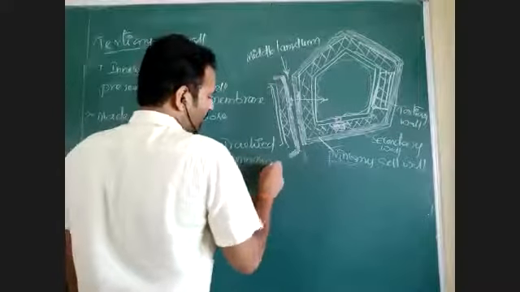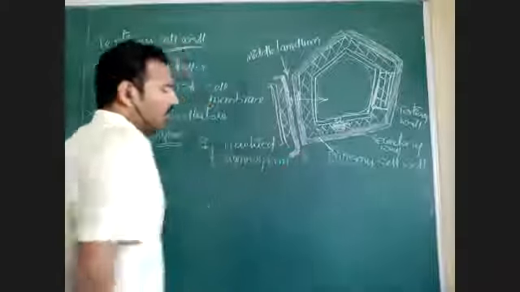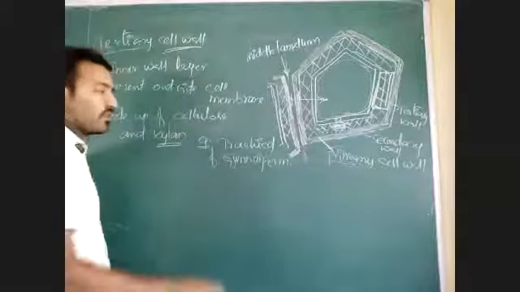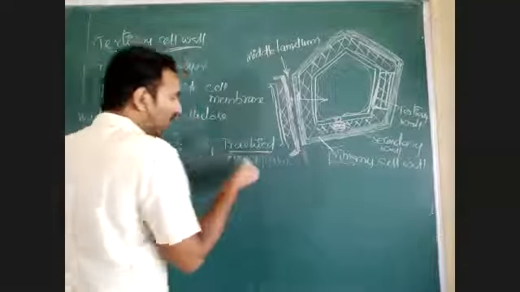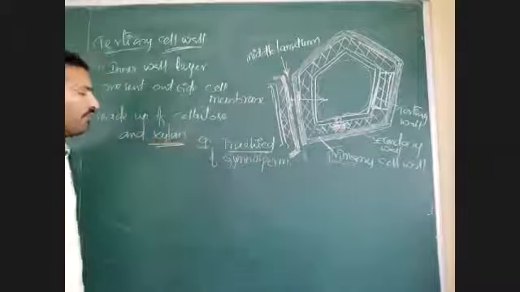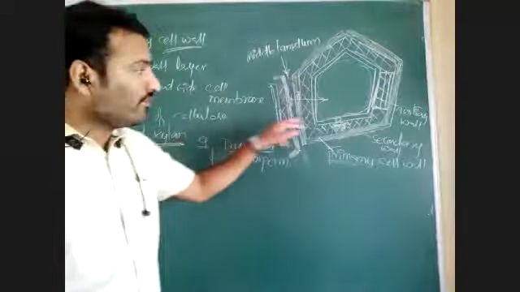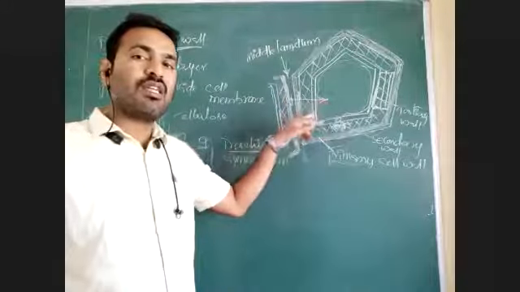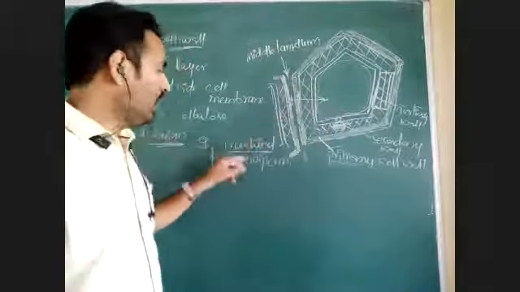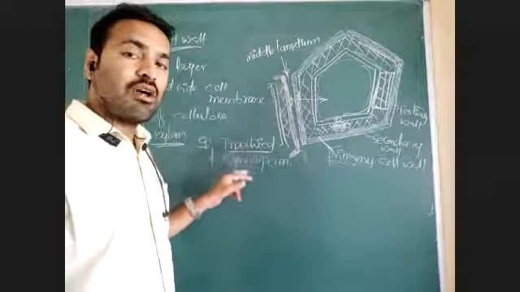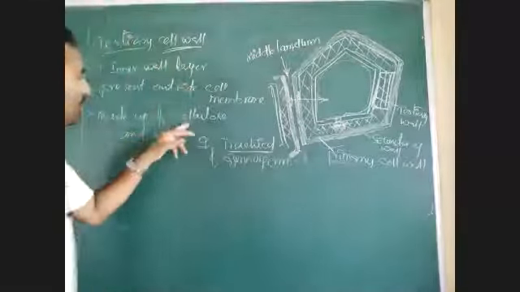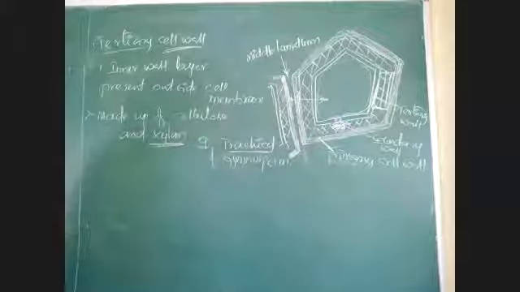Normally, gymnosperms have xylem and phloem. In that xylem, there is presence of a kind of tracheid. That tracheid is made up of xylem. That means tertiary cell wall present in tracheid cells of gymnosperms has this cellulose and xylan. That is one.